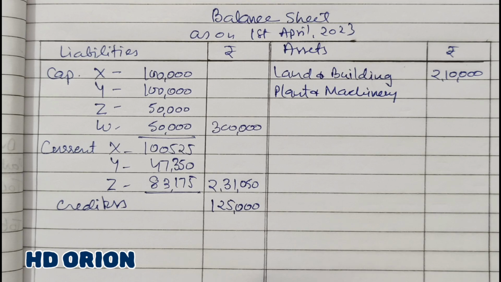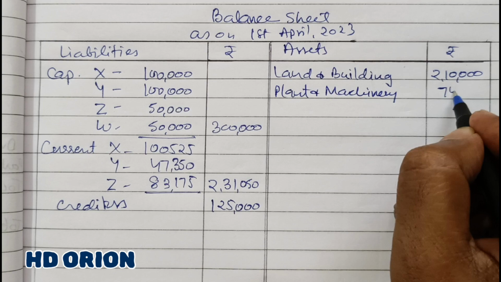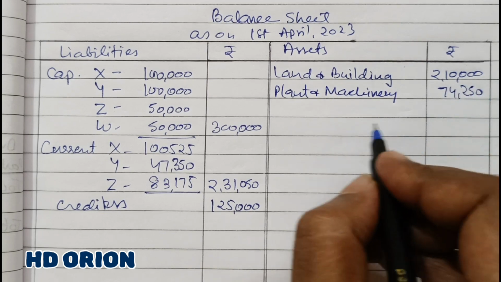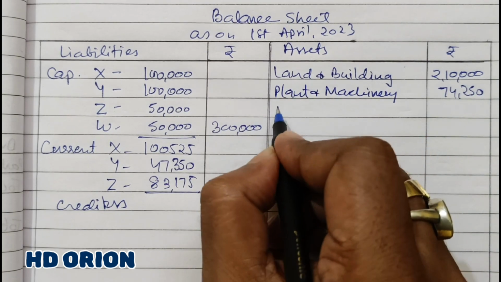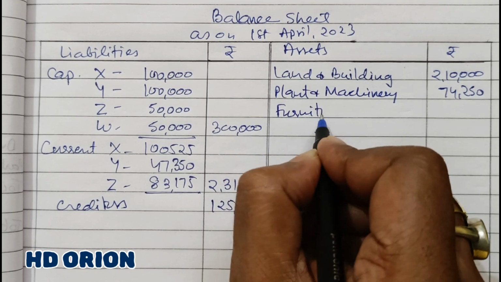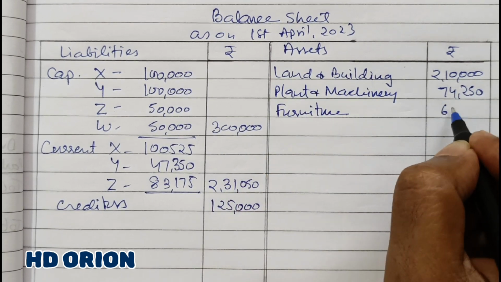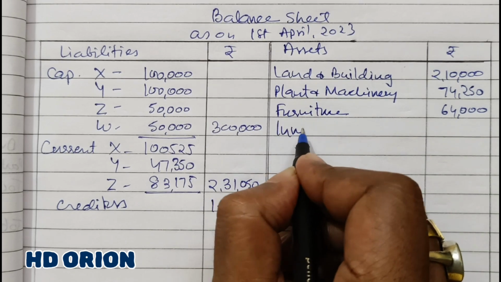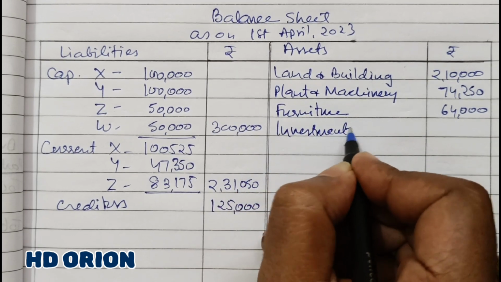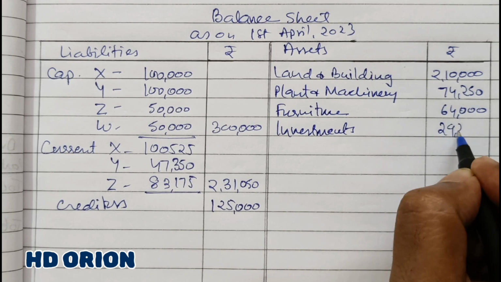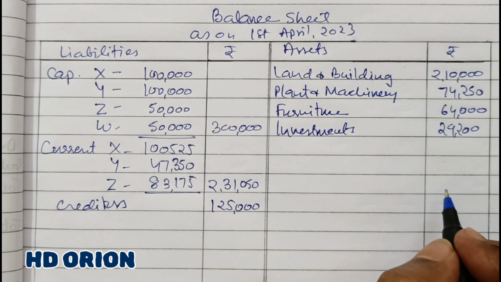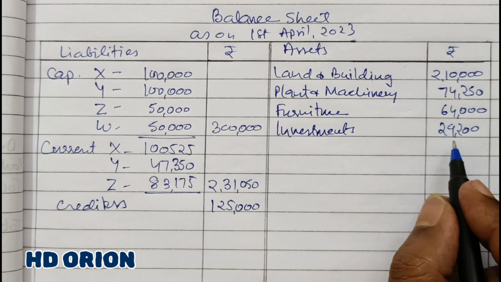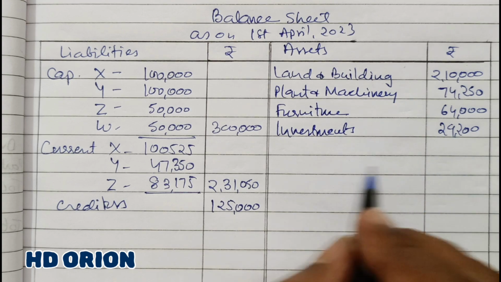And plant and machinery has increased to 74,250. Then comes furniture, reduced by 16,000, it is now 64,000. Investments, it is 29,200, it has reduced by 20%.